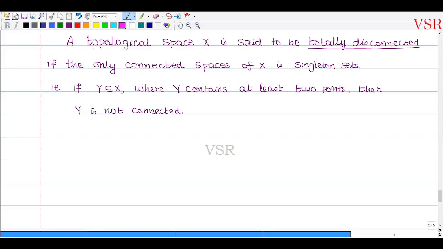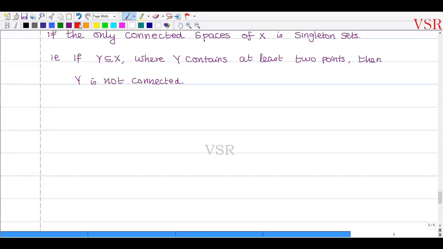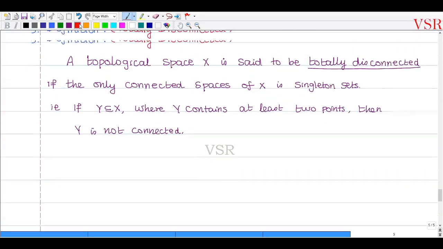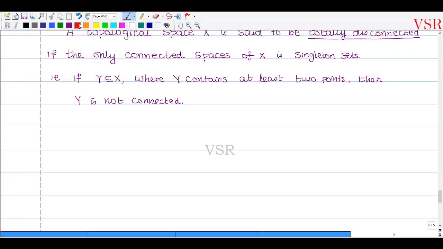So now what problem have they given? The fifth one: every capital X with a discrete metric, a discrete topology, is totally disconnected. So problem number 5 says: let capital X be a set with a discrete metric.